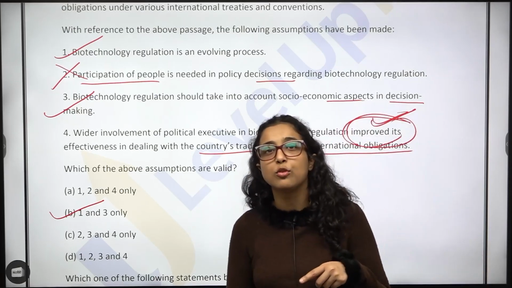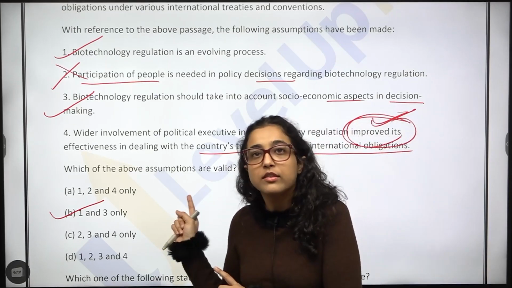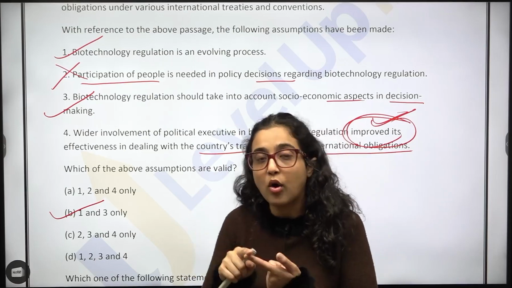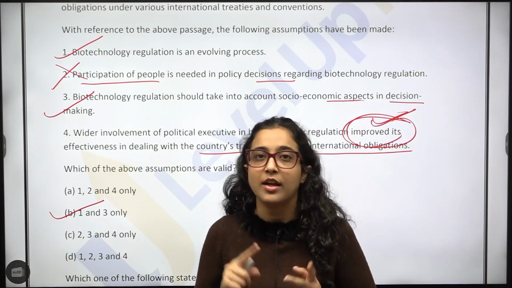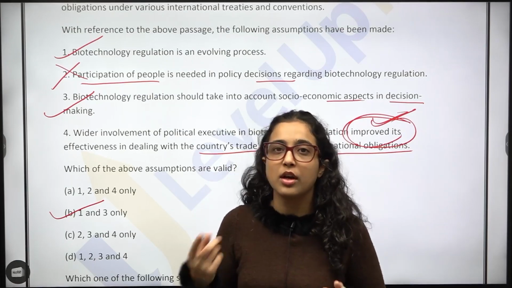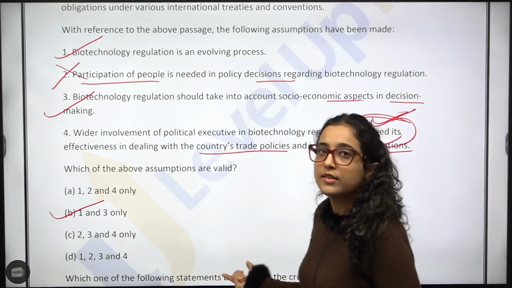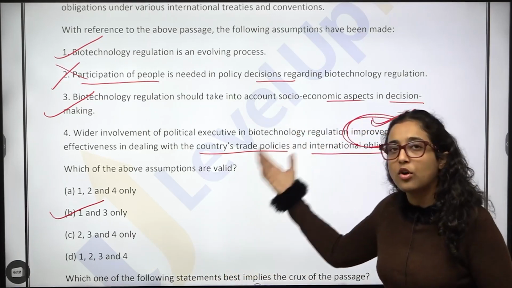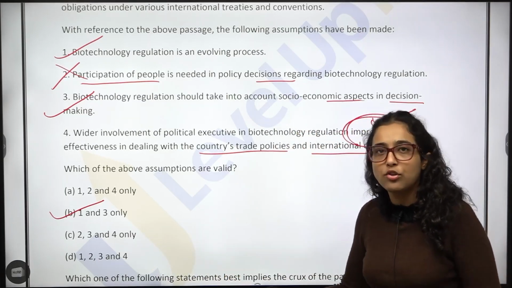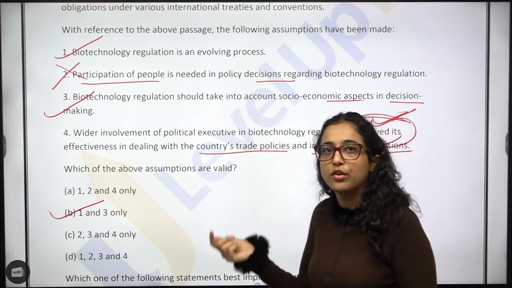Till now we have done so many passages. This is the one passage where we encountered that all 4 statements seemed correct. But when you read the passage and understand the author's point of view, you will understand that these 2 statements are not even being talked about. Author has no point of view regarding them.